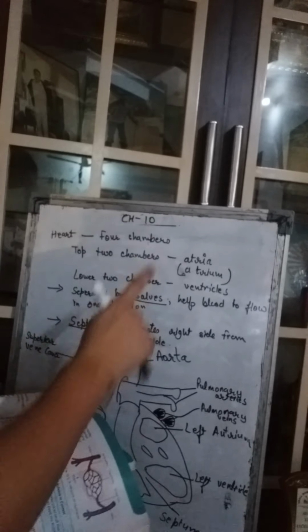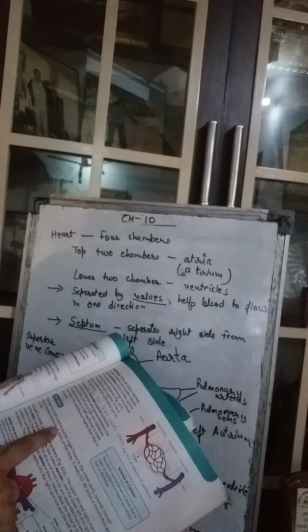Now the heart is a fist-sized muscular organ. Okay, it is like a fist. Fist means this fist. It is in the shape of this. It is a muscular organ found in the chest cavity towards the left lung. It is present on the left side of the chest cavity. It pumps the blood to all parts of the body, and it beats 60 to 80 times a minute throughout